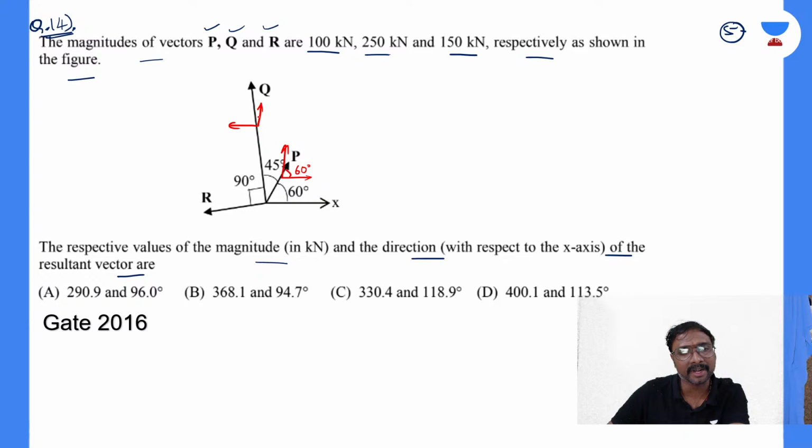What is the angle that P is having with respect to the horizontal, everyone? How much angle is Q having? How much angle is R having? Between Q and R it is 90 degrees. Okay, that is fine, right? This is your 60 and that is your 45, so 60 and 45 means 105. What value are you getting, everyone, with respect to this vertical?